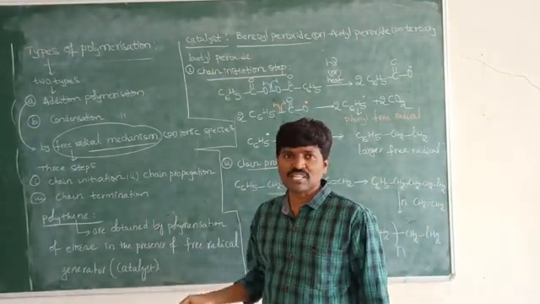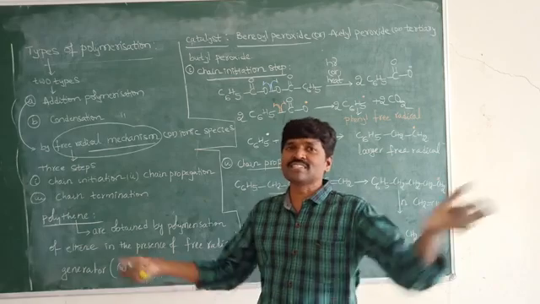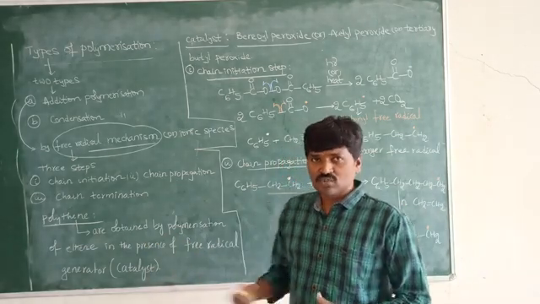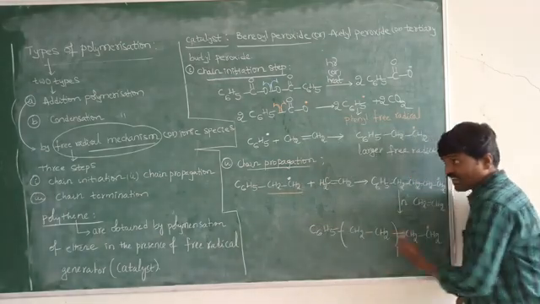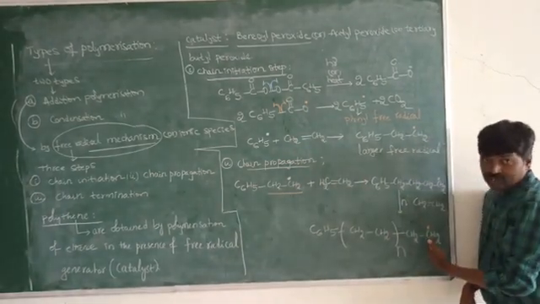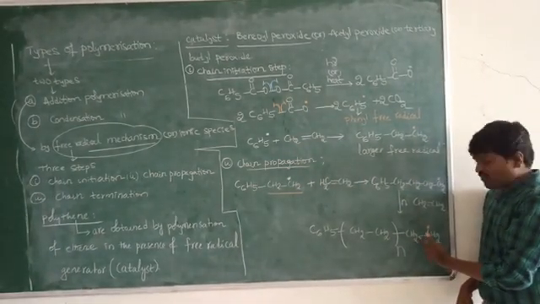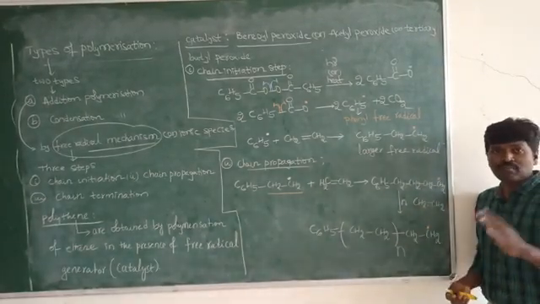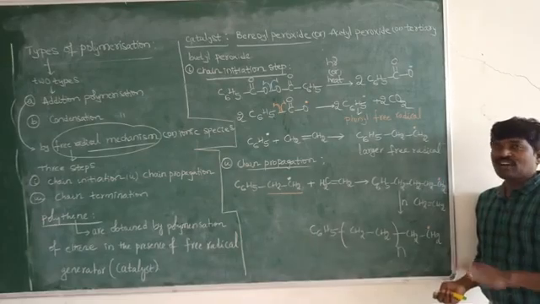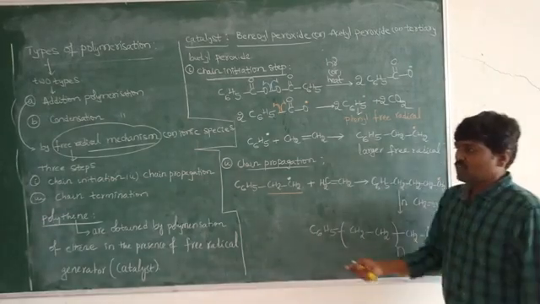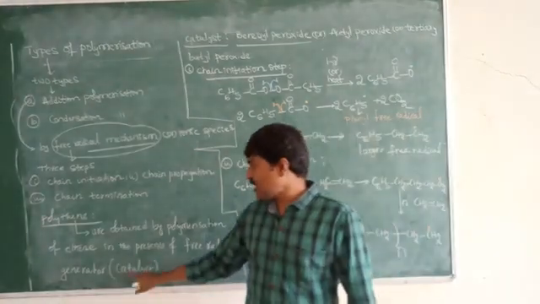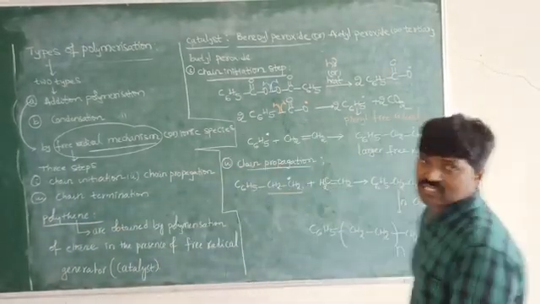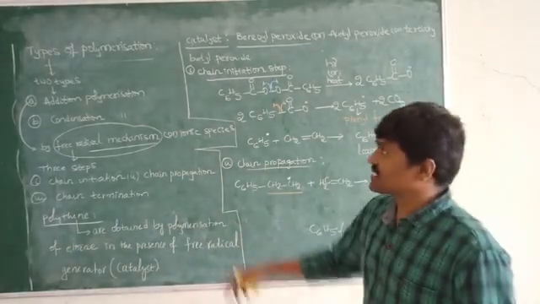Chain termination means we have to end this reaction. For ending this reaction, the free radicals that are finally formed in the chain propagation step will combine in different ways, and finally we observe the formation of polythenes. This is regarding the third step.